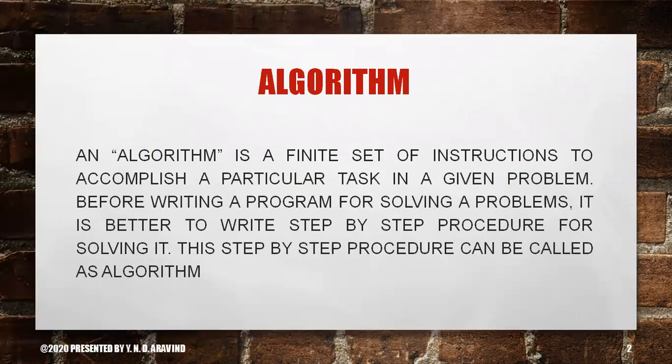Now, let us see the definition of an algorithm. An algorithm is a finite set of instructions to accomplish a particular task in a given problem. Before writing a program for solving a problem, it is better to write a step-by-step procedure for solving it. So this step-by-step procedure is called an algorithm. In simple terms, we can say that an algorithm is a step-by-step procedure for performing some task in a finite amount of time.